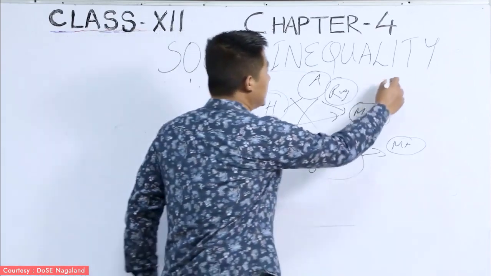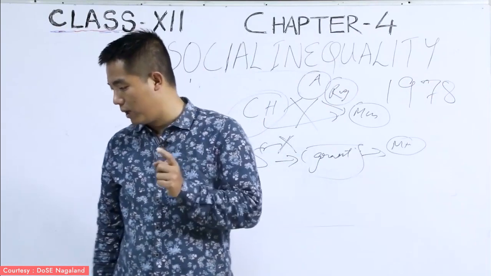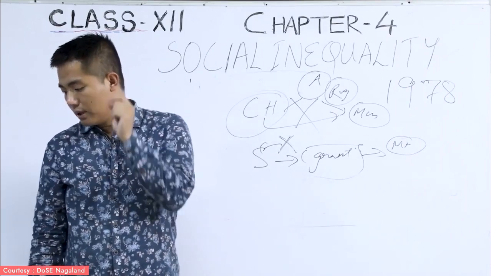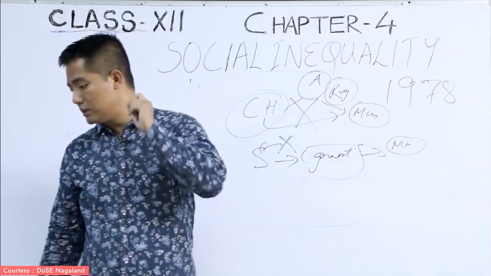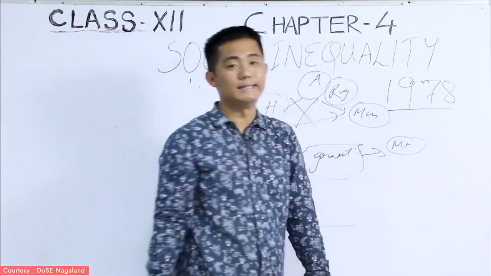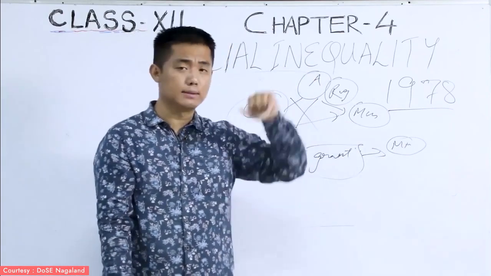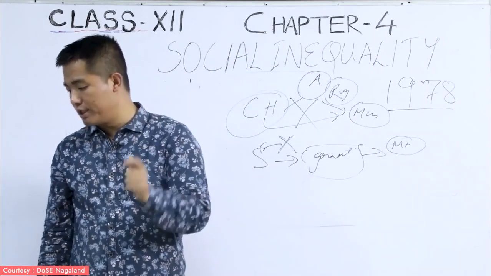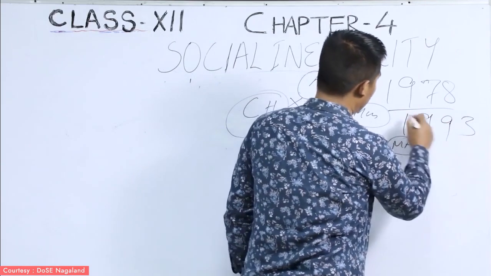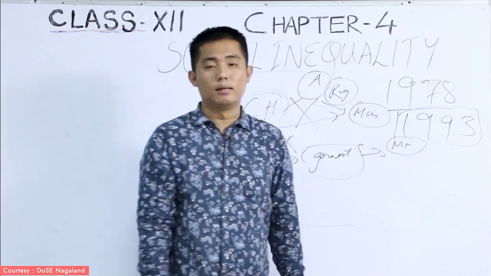In the year 1978, it's in your page number 51, the second paragraph, that particular word has been given, Minorities Commission. Minorities Commission has been set up in the year 1978. Kindly mark that particular line. And this body has also been replaced by National Commission for Minorities in the year 1993. I repeat again, National Commission for Minorities in the year 1993.